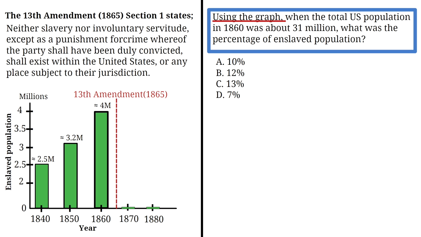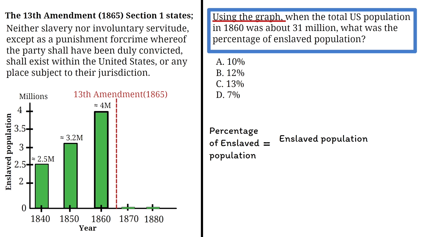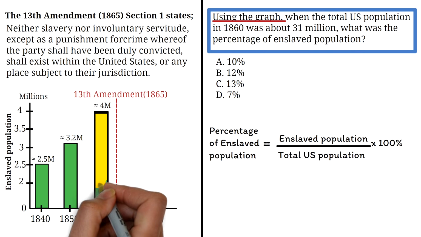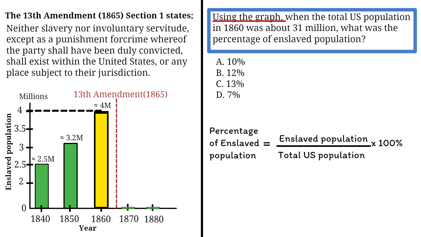To solve this, we use the formula for finding a percentage. Percentage of enslaved population in 1860 is equal to the number of enslaved population in 1860 over the total U.S. population in 1860 times 100%. We use the graph to find the number of enslaved population. Looking at the bar for 1860, you'll notice it rises to about 4 million. That tells us that in 1860, 4 million people were enslaved in the United States.